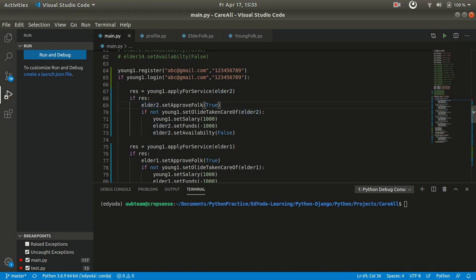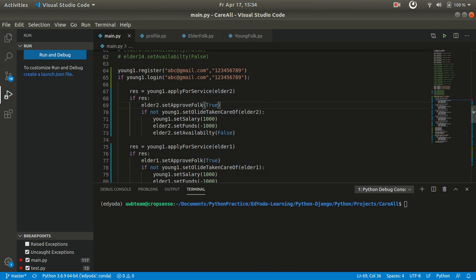Now that he has approved, the elder is allocated to this particular young person, and in this case we have only one elder folk for this young folk. He is given 1000 rupees per month as an incentive, and in the same way we deduct 1000 rupees from the elder's fund.